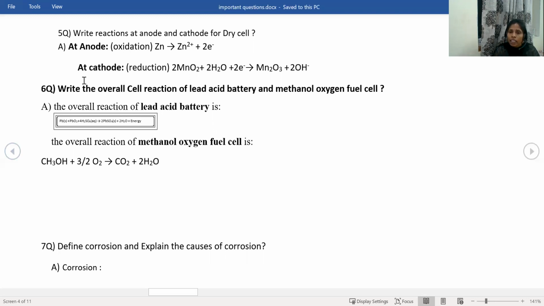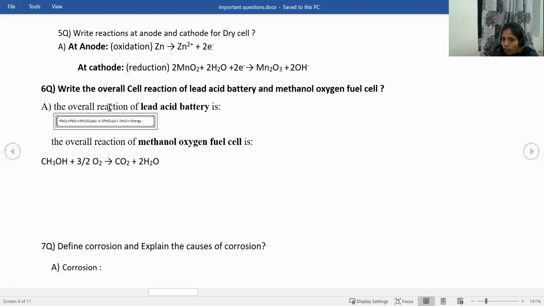So now let us see the next question. Write the overall cell reaction of lead acid battery and methanol oxygen fuel cell. What is the question? Read the question carefully. I'm asking just the overall cell reaction. This is the overall cell reaction: Pb plus PbO2 plus 2H2SO4 giving rise to 2PbSO4 plus 2H2O.